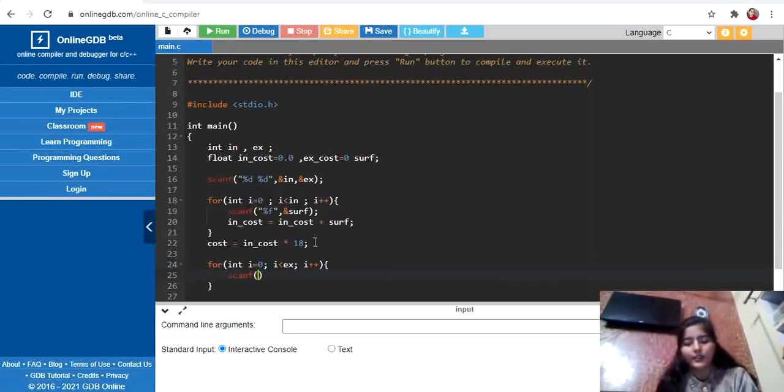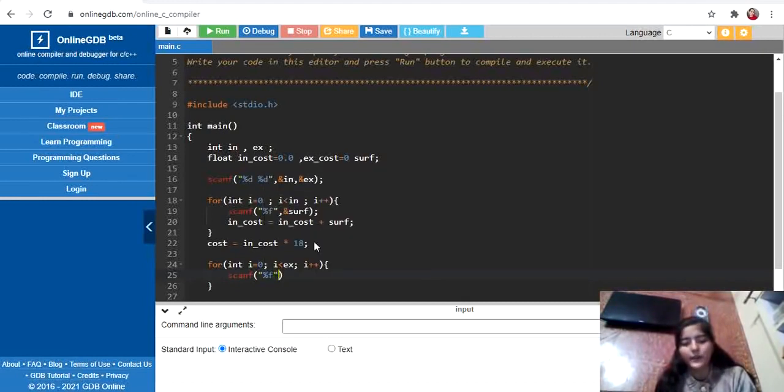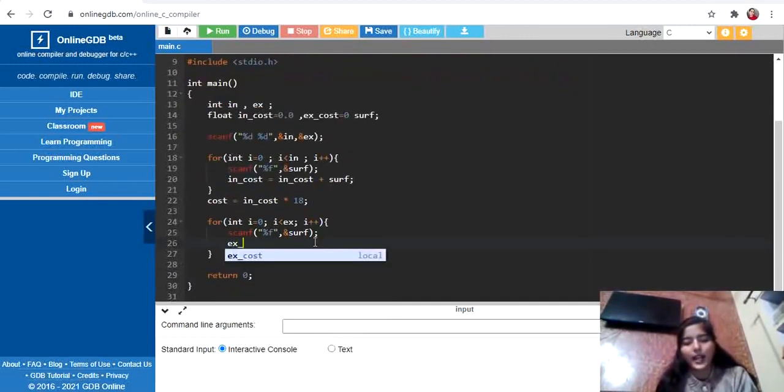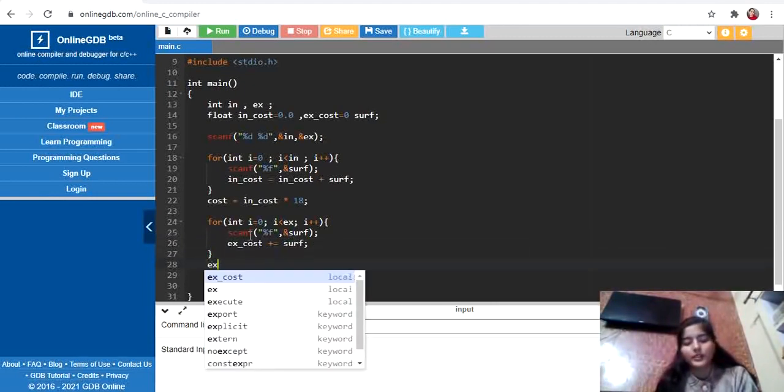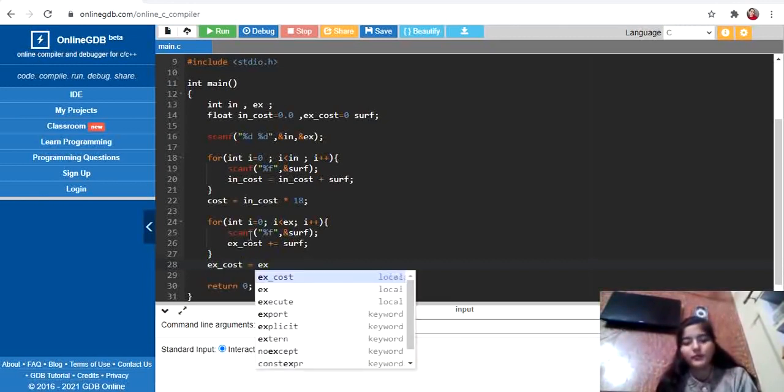scanf %f, take surf as input, and then we simply add this surf variable to the exterior cost. And then at the last, after summing them all up, we will multiply this summation by 12.